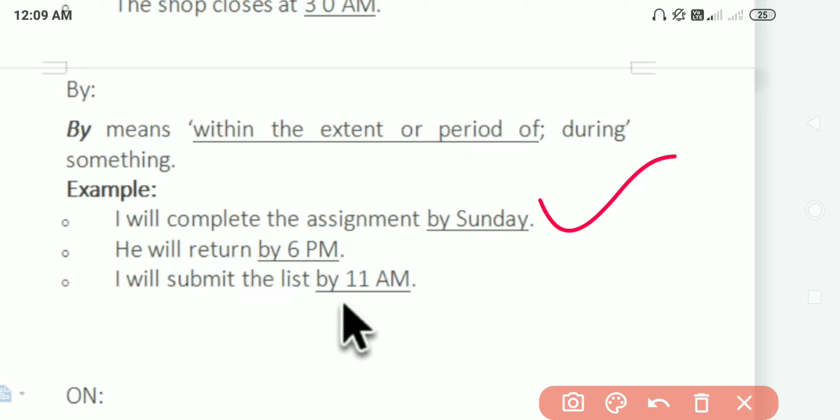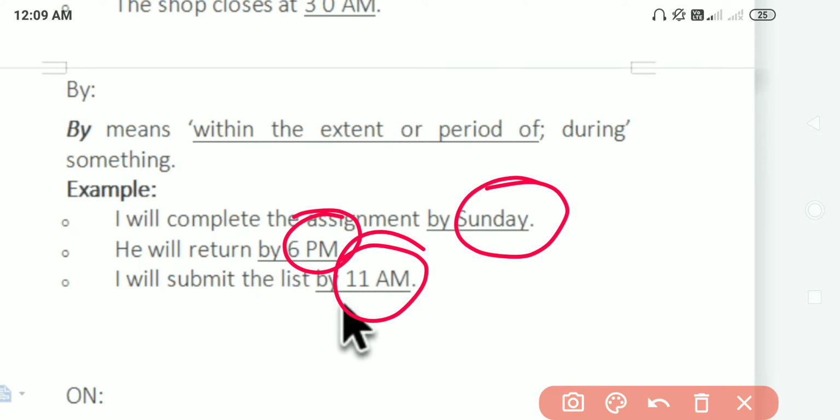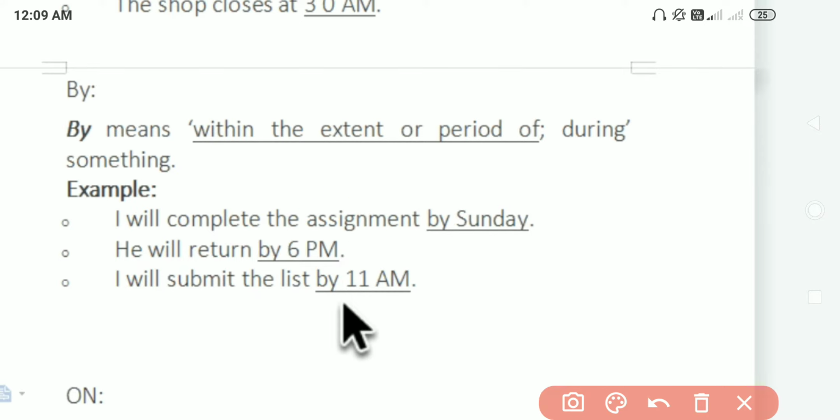Now we are missing that one. So he will return by 6 p.m. I will submit the list by 11 a.m. So we are having some deadline. Sunday is the deadline, 6 p.m. is the deadline, and 11 is the deadline. So if there is something like a deadline, then you should be using by there.